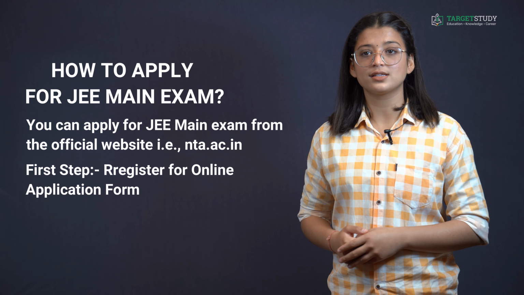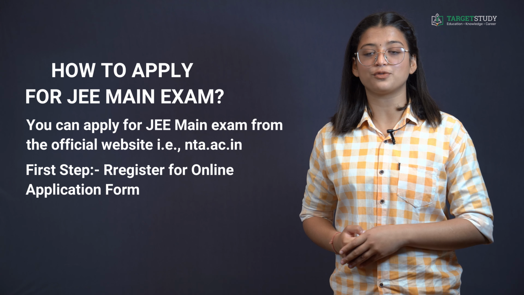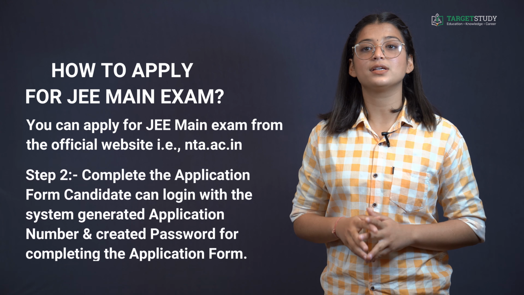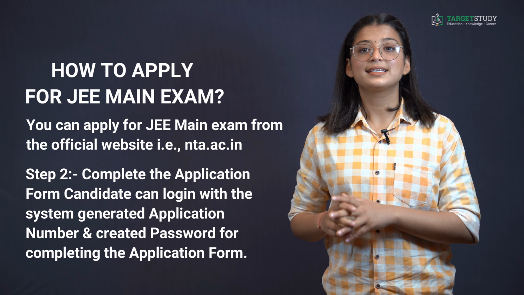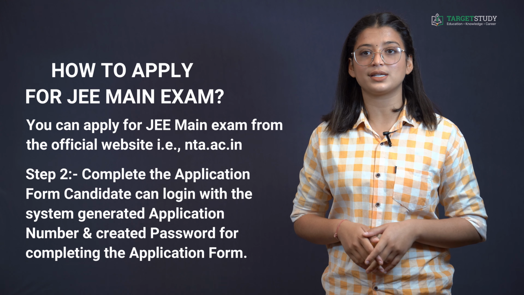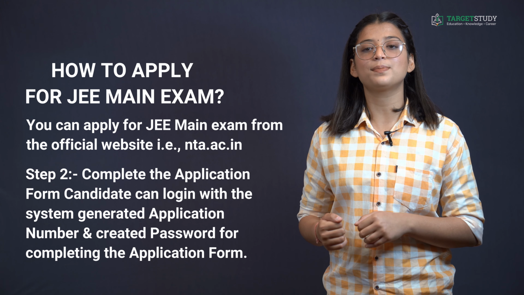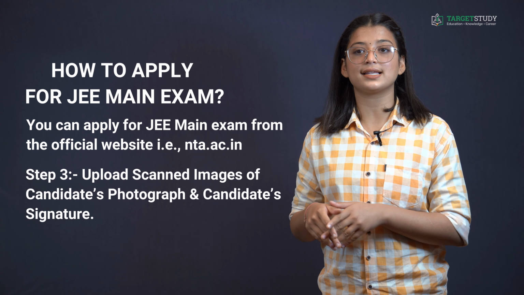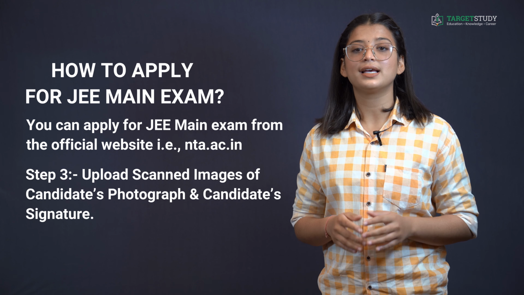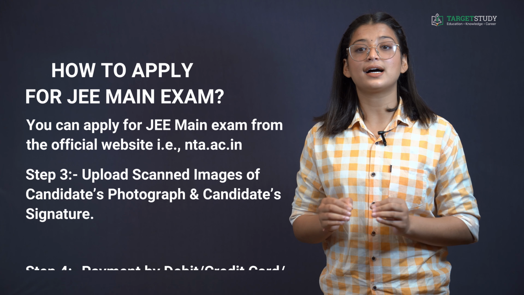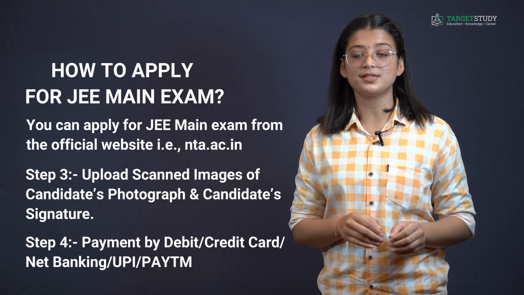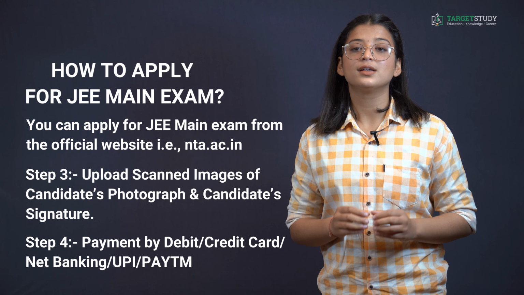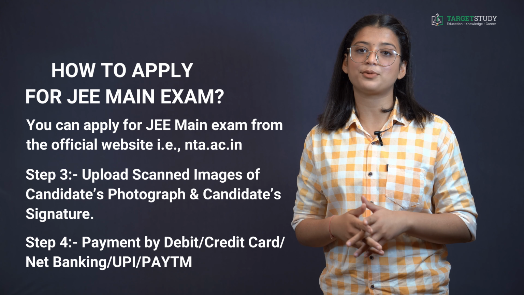And the first step is to register for online application form and note down the system generated application number. Second step is to complete the application form. Candidate can log in with the system generated application number and created password for completing the application form. Step 3 is to upload scanned images of candidate's photograph and candidate signature. And the last step is the payment by debit, credit card, net banking, UPI or Paytm. These steps can be done together or separately also.